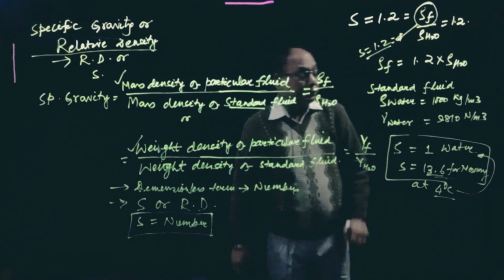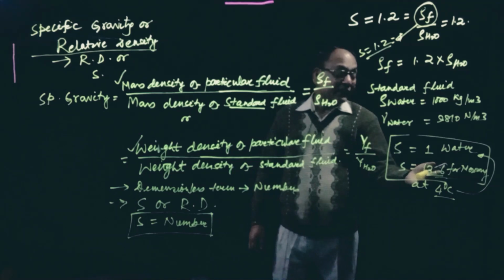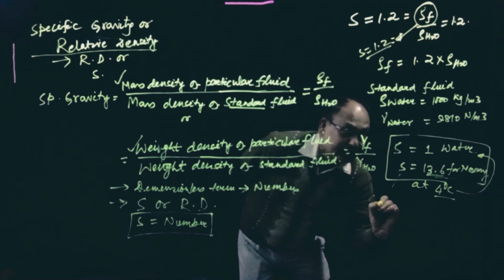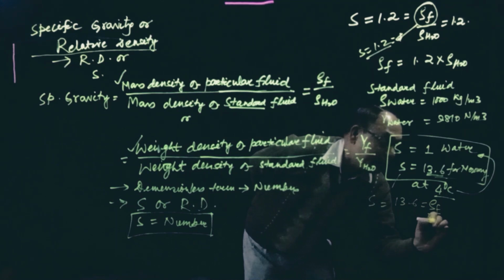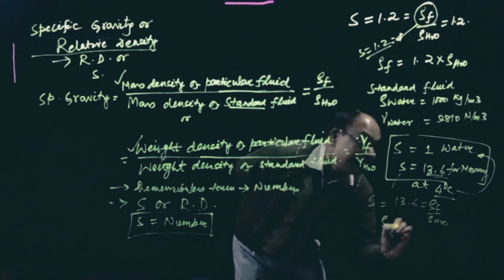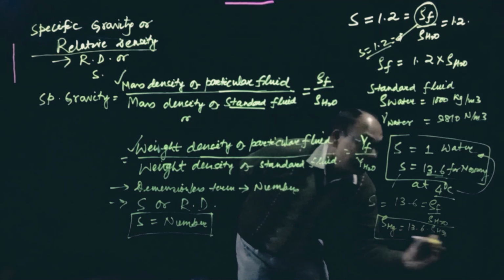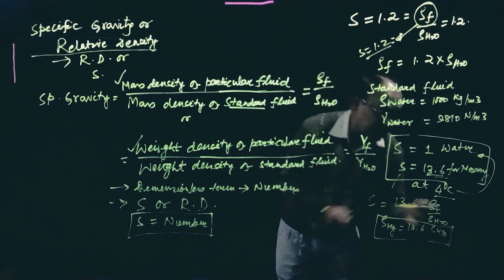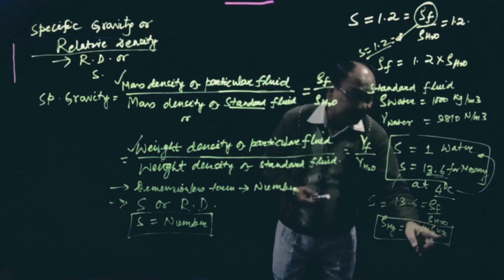And if S is 13.6, that means fluid by standard fluid, where the fluid is mercury: Hg is equal to 13.6 times H2O. It means that the mass density of mercury is 13.6 times greater than the mass density of the standard fluid, water.